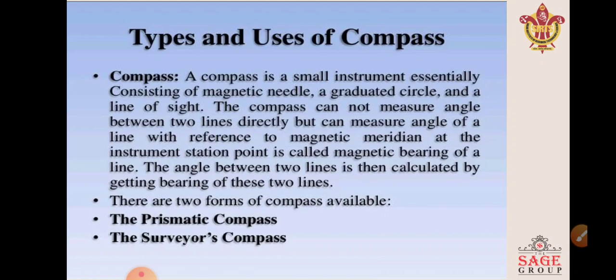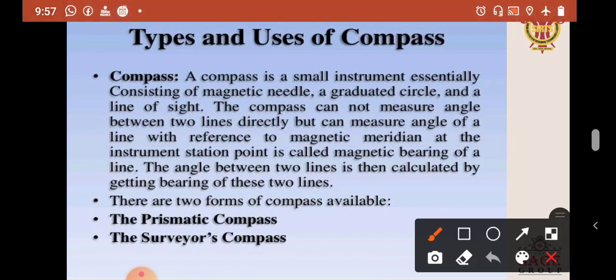The angle between two lines is then calculated from the bearings of these two lines. There are two forms of compass available: first is the prismatic compass and second is the surveyor compass. In this lecture we will discuss only the prismatic compass.